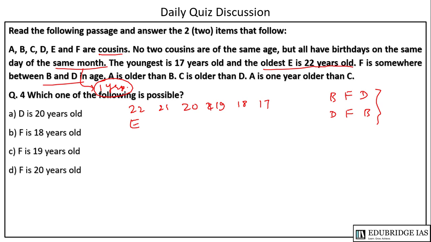A is older than B. C is older than D. A is 1 year older than C. तो A is greater than C. यहाँ पर A और C, A क्योंकि एक साल ही बड़ा है तो A and C will come together. तो यहाँ पर क्या पॉसिबिलिटीज हो सकती है?